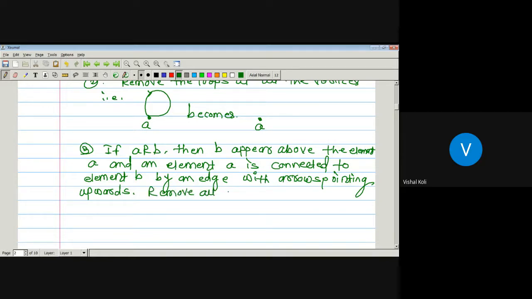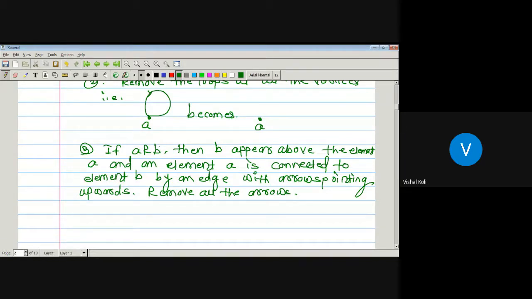Remove all the arrows. If suppose we have two elements A and B in a given set and A is related to B, then B must appear above the element A, and by the definition of Hasse diagram, we connect the related elements with one line joining them. As A is related to B, B must appear above A, so there is no need to show the direction.